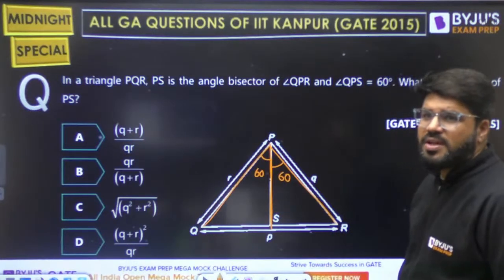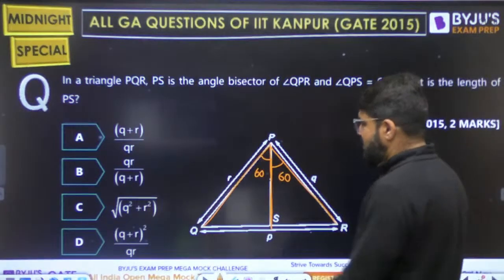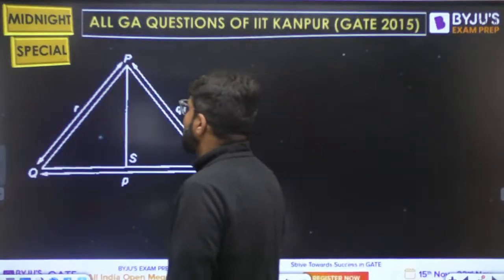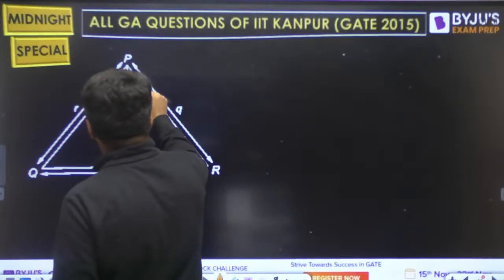Don't look into the picture. What is given? PS is the angle bisector. So these two angles are the same. If one is 60, the other is also 60.